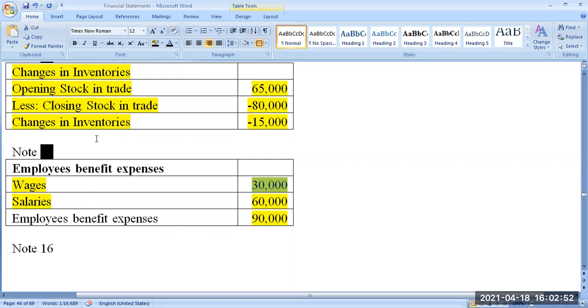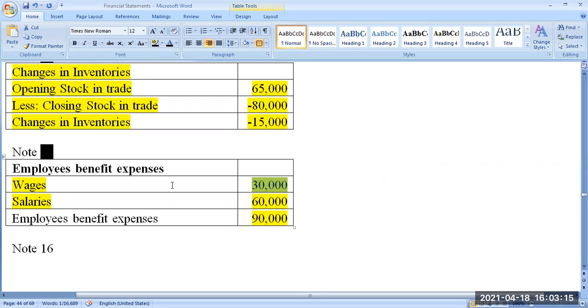If it is prepaid wages, out of 30,000 rupees, 5,000 rupees is paid for the next year. In that case, you have to subtract that 5,000 from this 30,000. You take the effective wage as only 25,000, and the remaining 5,000 you show as an asset under current assets. Okay, wages paid in advance.